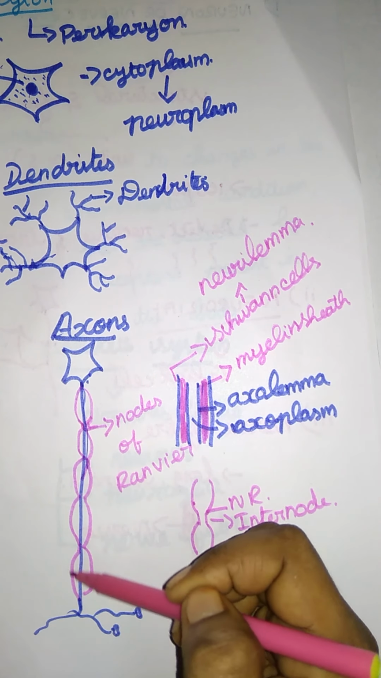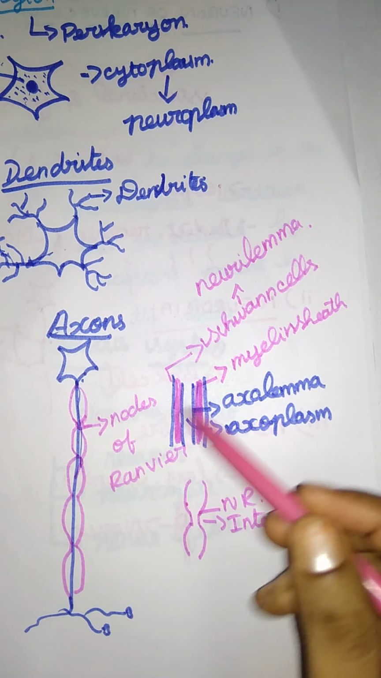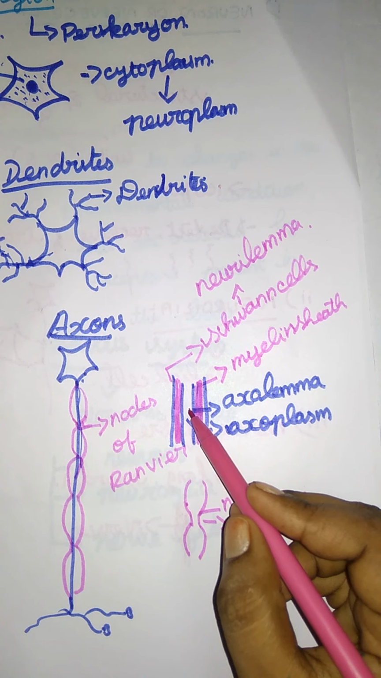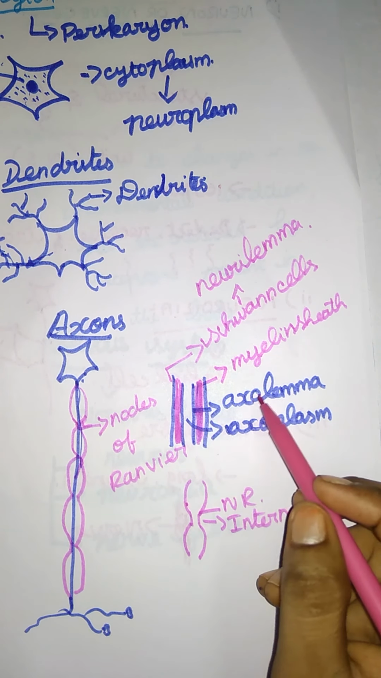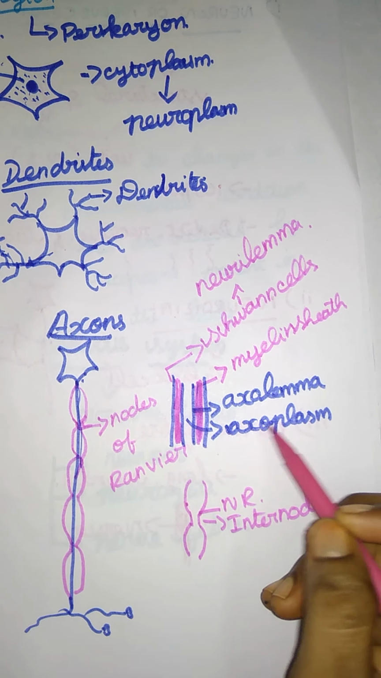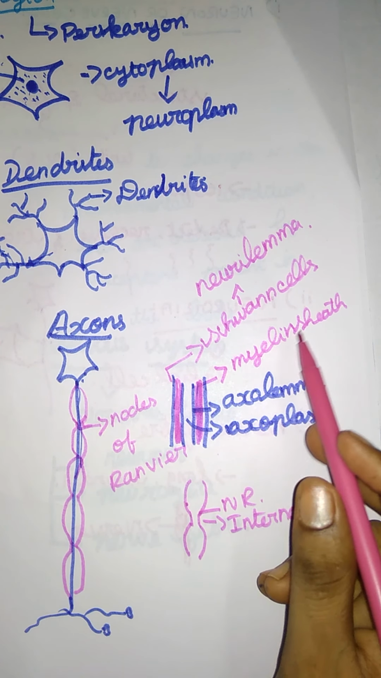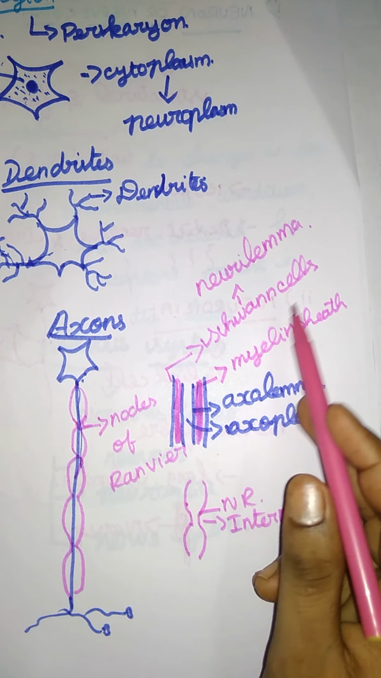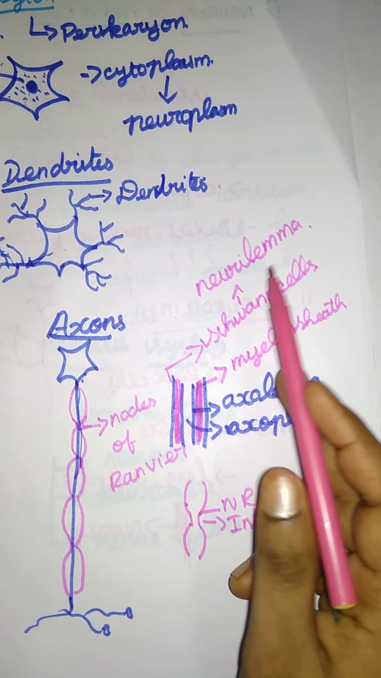The axon is the longest cylindrical part of the neuron. This is the neuron body, and this center portion is the axon. The axon is covered with a plasma membrane called the axolemma. The cytoplasm of the axon is called the axoplasm. The axon is covered by a membrane called the myelin sheath, which is further covered by the Schwann cell, also called the neurolemma.